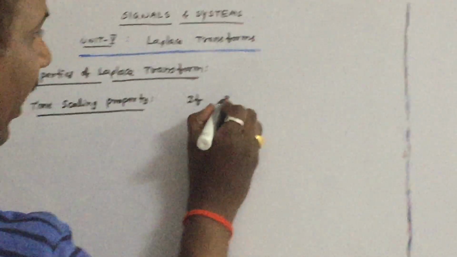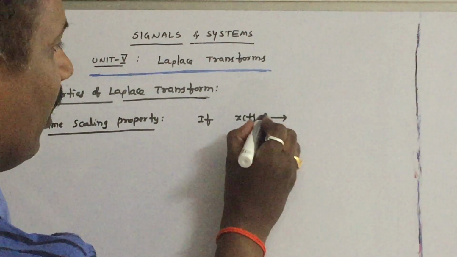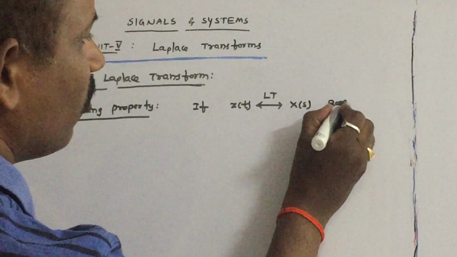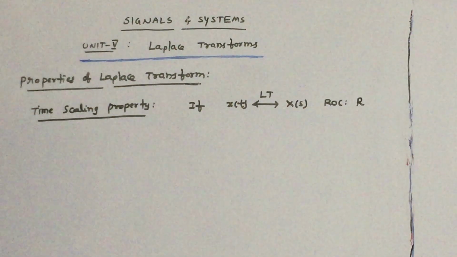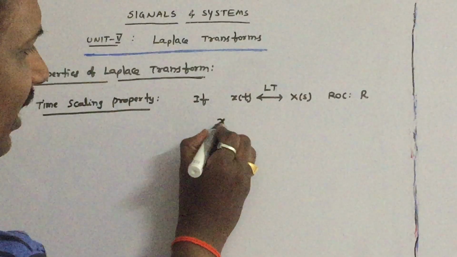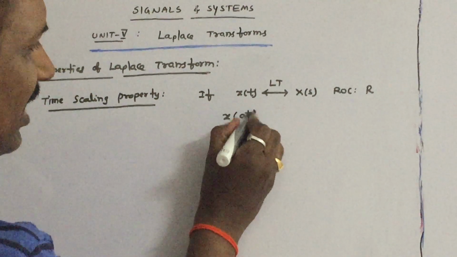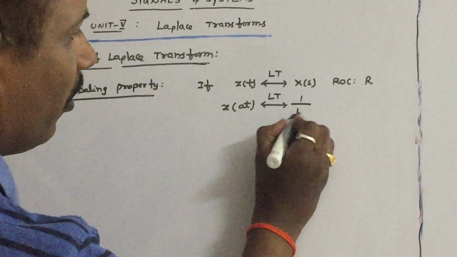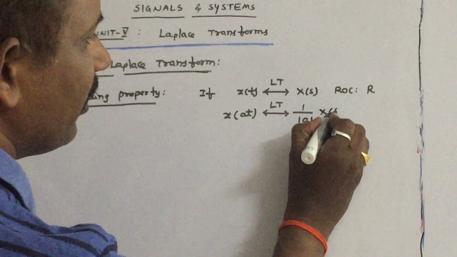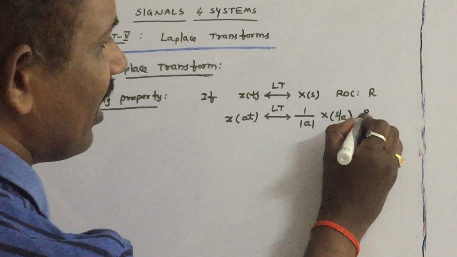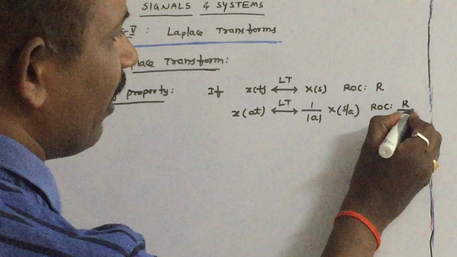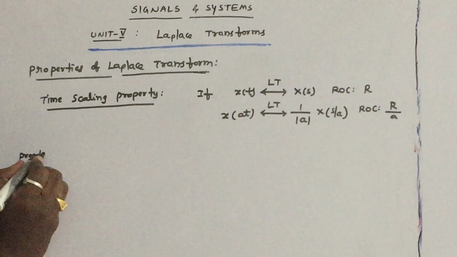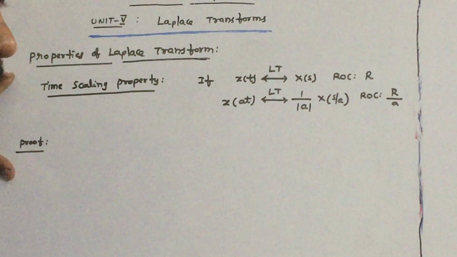If x of t's Laplace transform is say X of s with ROC, region of convergence, say R. As you know, the time scaling is nothing but t is replaced by at. That means x of at's Laplace transform is 1 by mod a times X of s by a, with the region of convergence simply R divided by a. Let us prove this very important property, the time scaling property.